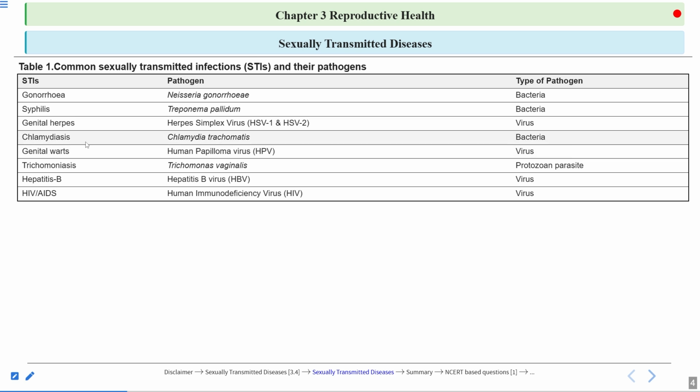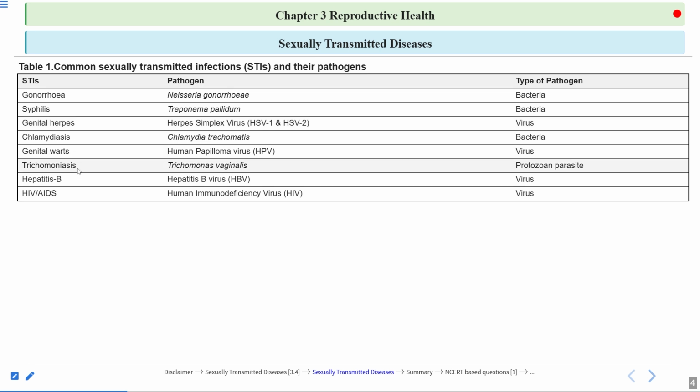The next one is chlamydiasis. This is also a bacterial disease, caused by the bacterium Chlamydia trachomatis. Then genital warts. This is caused by human papilloma virus, so this is a viral disease. What are warts? Warts are not blisters, but outgrowths on the skin which are not painful. So this is different from the blisters which appear in the case of herpes.